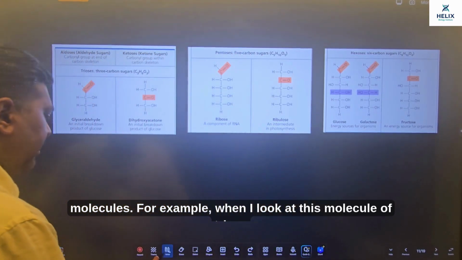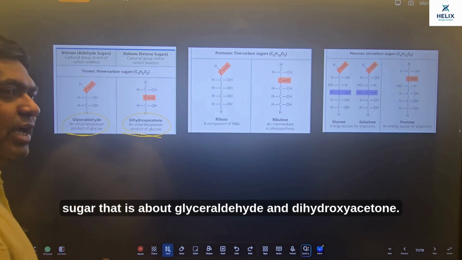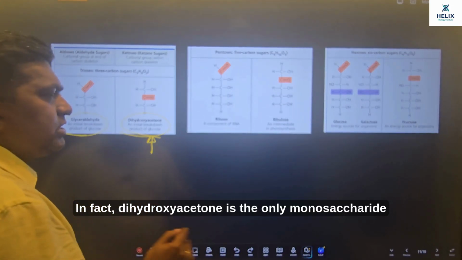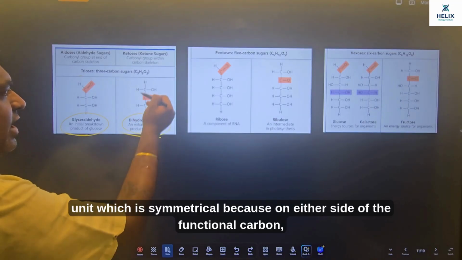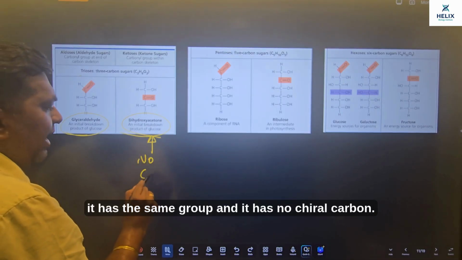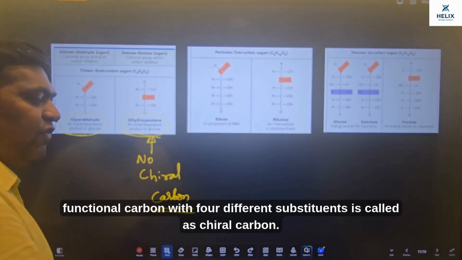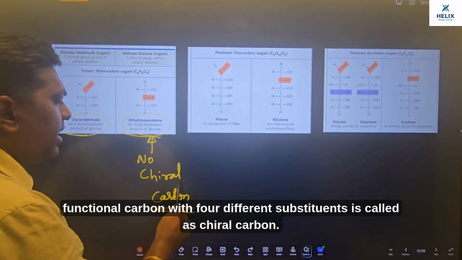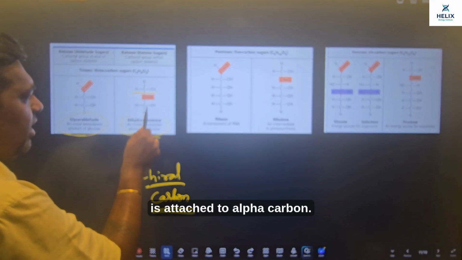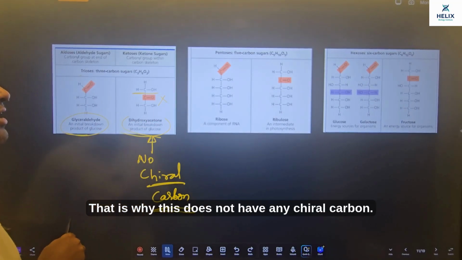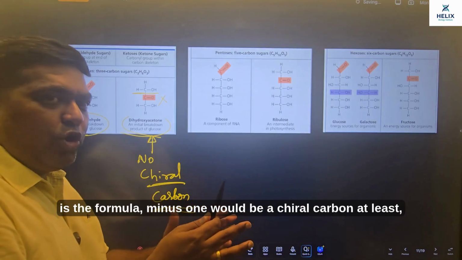For example, when I look at this molecule of triose sugar, that is glyceraldehyde and dihydroxyacetone. In fact, dihydroxyacetone is the only monosaccharide unit which is symmetrical, because on either side of the functional carbon it has the same group and it has no chiral carbon. Okay, in chemistry we say that a carbon with 4 different substituents is called a chiral carbon. So यहाँ पे अगर आप देखोगे दोनों जगह पे सेम ग्रुप अटैच्ड है, that's why this does not have any chiral carbon,